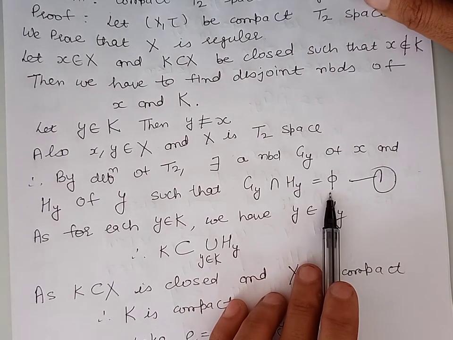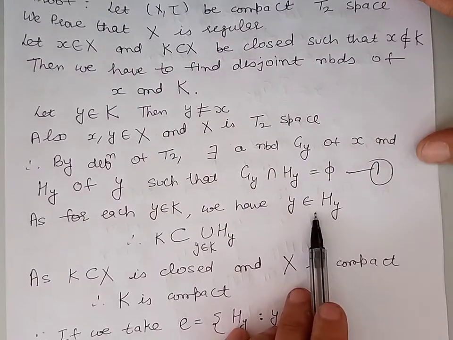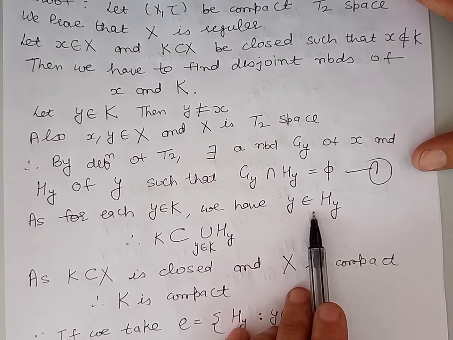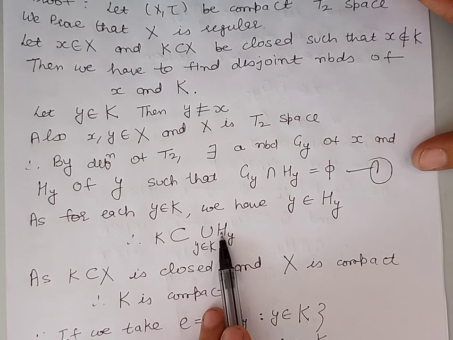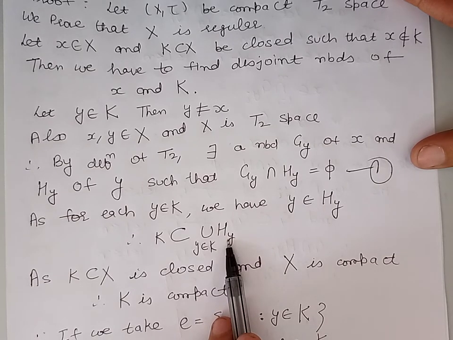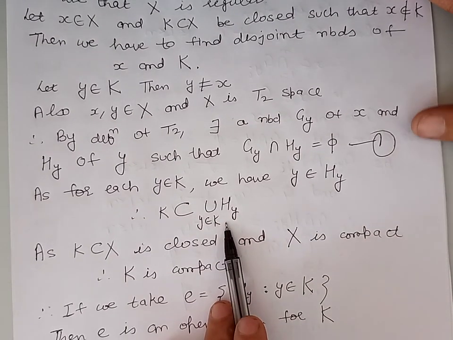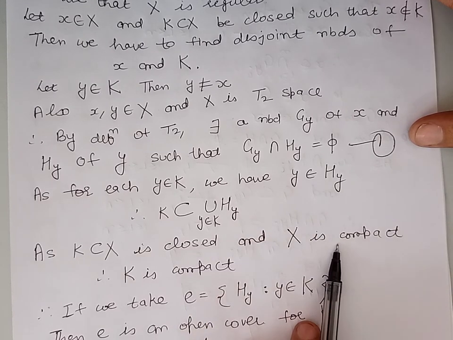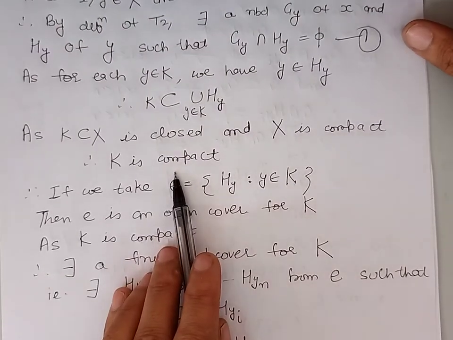Now, for each y belonging to K, we have y belongs to H_y. So we can say that K is contained in the union of such H_y corresponding to y belonging to K. Now, because K is a closed subset of X and X is compact, and a closed subset of a compact space is again compact, we can say that K is compact.